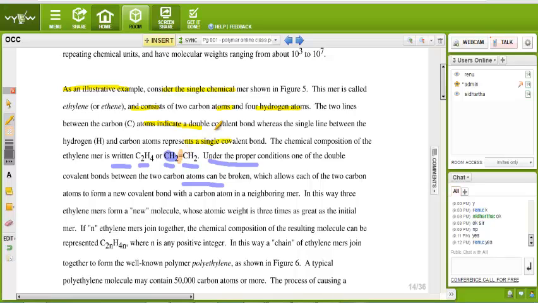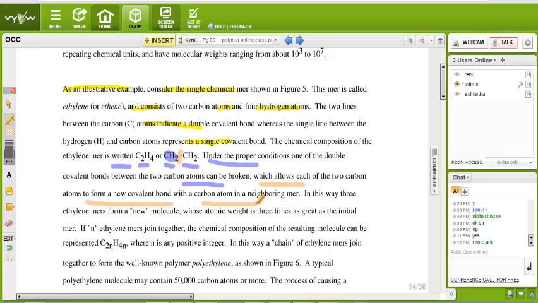If we reach a certain or proper condition, then we can break this one covalent bond very easily, which allows each of the two carbon atoms to form a new covalent bond. When one bond is broken, the carbon is allowed to make a new bond with a carbon atom in a neighboring mer.